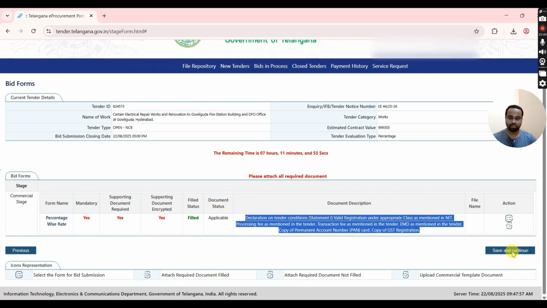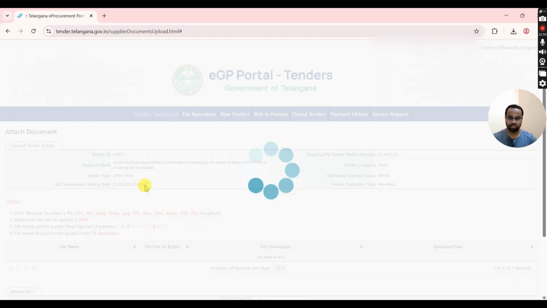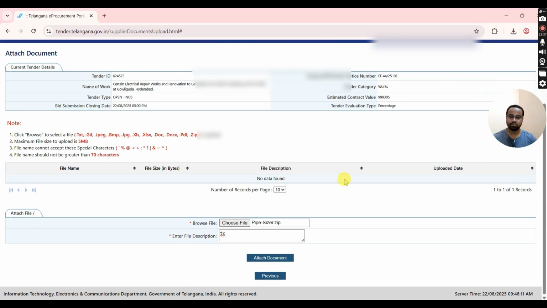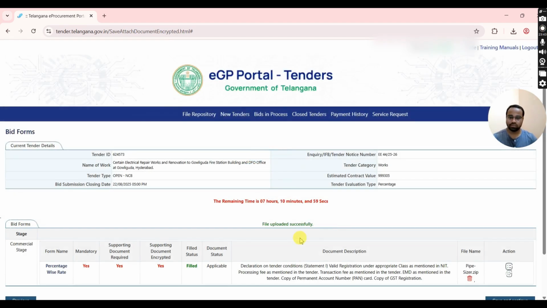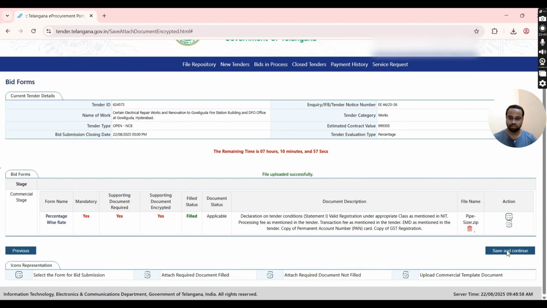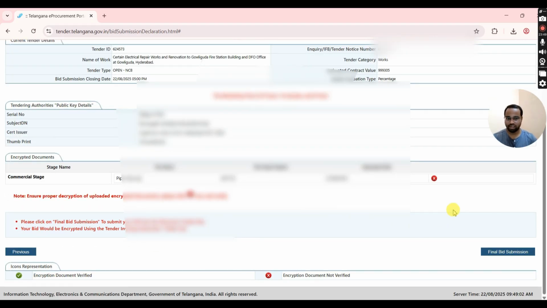Next, we need to upload the documents mentioned here in the form of zip or RAR format. And then we need to encrypt it further. Just for an example, I'm uploading a normal document here. You need to make a zip or RAR file with all your tender documents as mentioned in the tender conditions. Next, click on Save and Continue.